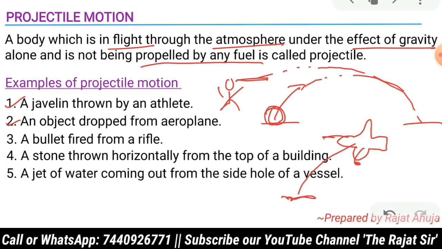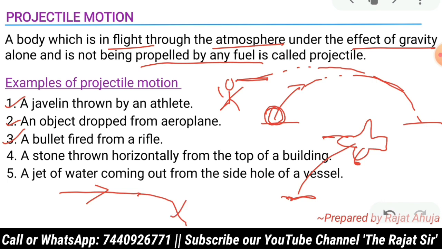The next one is when a bullet is fired from a rifle. When the bullet is fired into the air, in the front direction where there is no target, then after a certain time it will again follow a projectile motion and come down to the ground.